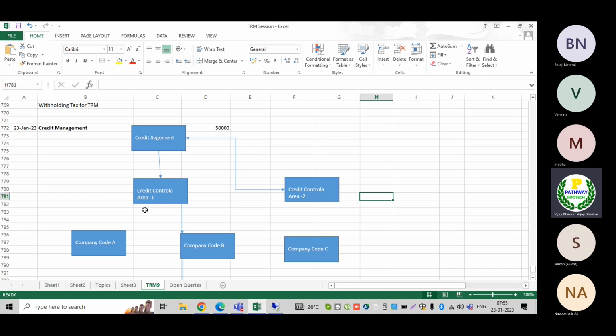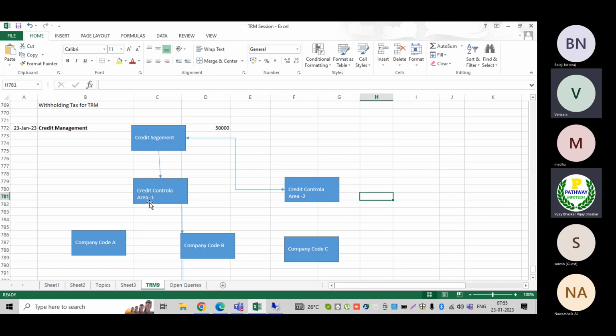The customer is only one customer, dealing business with multiple company codes. Now you want to provide the customer different credit limits. In this case you must create two credit control areas.